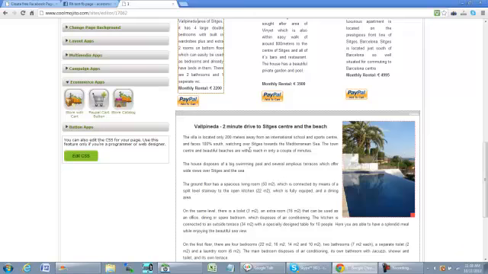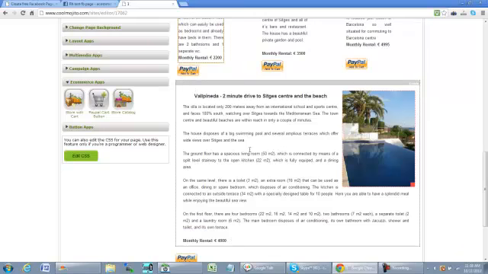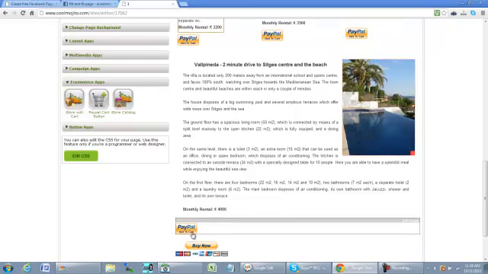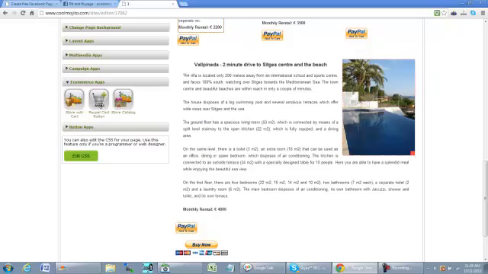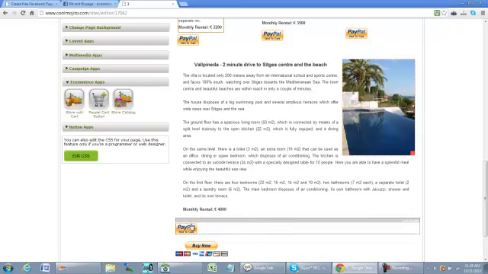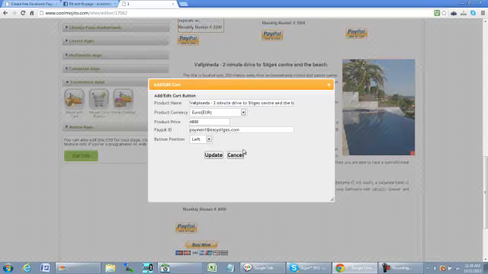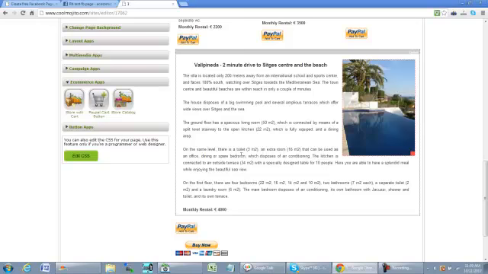But sometimes you just want to have a button. You just want to say, I want to use the entire page, especially for your services. I want to use the entire page and do my full pitch, right? And then at the end of this pitch, or somewhere in the middle, let me drop a PayPal button right there. So one way you could do that is just drag this particular button app anywhere on the page that you want to. If I were to click edit here, I'll see the information that I entered in. It's the same information as you would use for any of the other e-commerce apps. You want your product name and currency and amount and that kind of stuff. So these are the main e-commerce apps that you'd want to use.